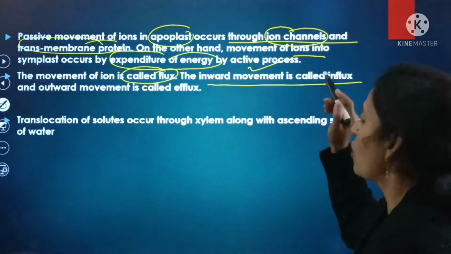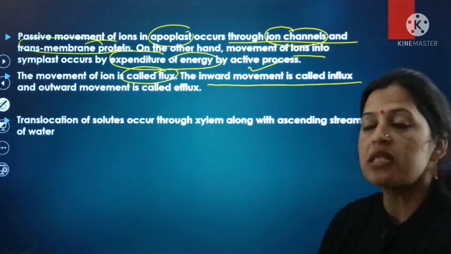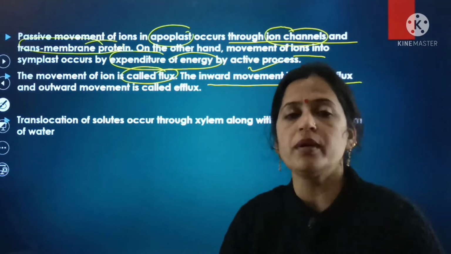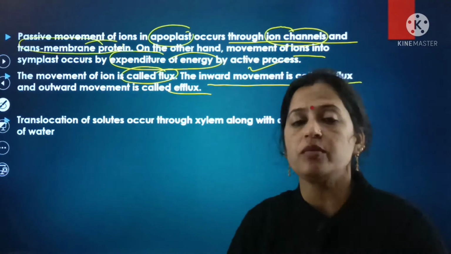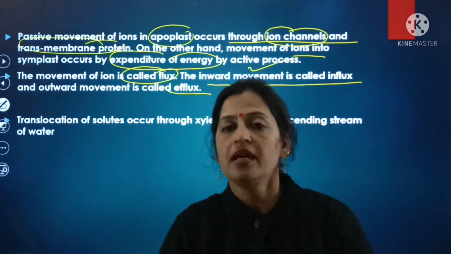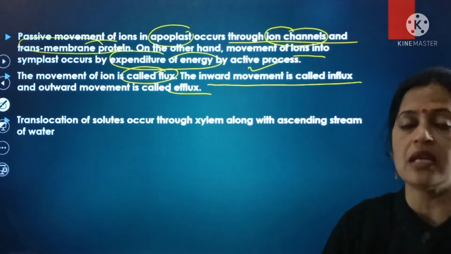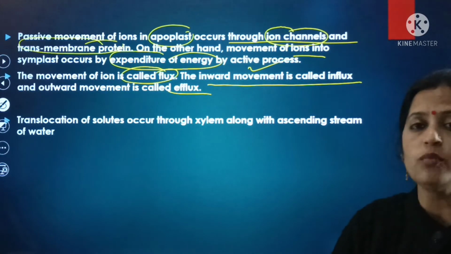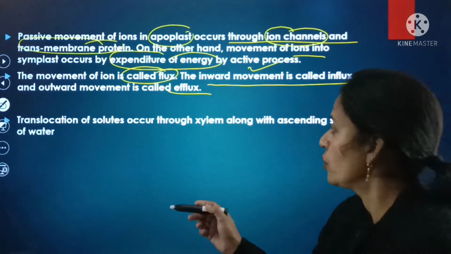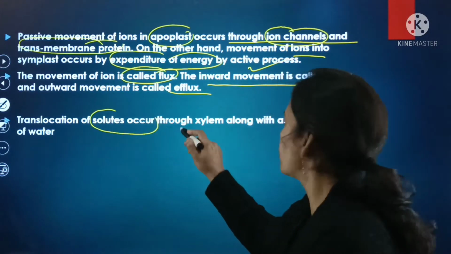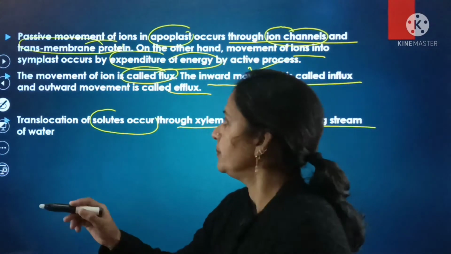And the inward movement is called as influx. जो अंदर की तरफ को movement होगी that movement is known as influx and the outward movement is known as efflux. So this is the major difference between influx as well as efflux. So here translocation of the solutes occurs through the xylem along with the ascending stream of the water.